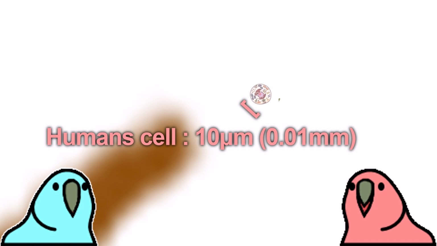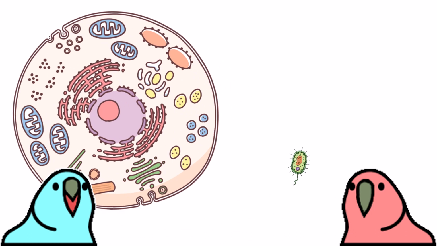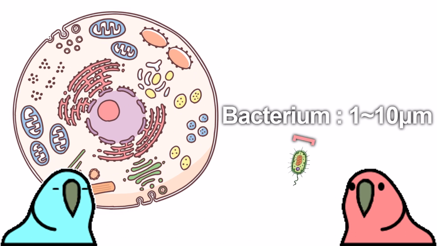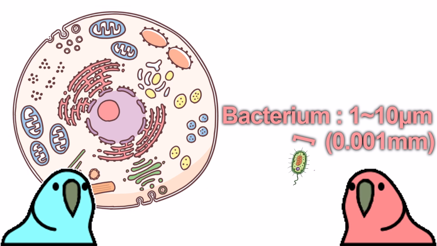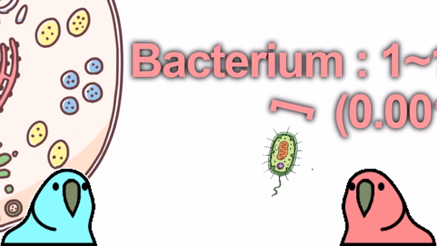Exactly. Let's magnify it again. There's something else. This is a bacterium. The size of a typical bacterium ranges from 1 to 10 micrometers. So they're just a bit smaller than human cells? Huh? I wonder how big viruses are. Oh, look! There's a virus in the picture too. Wait, where? Right here. It's so tiny. I thought it was just dirt.